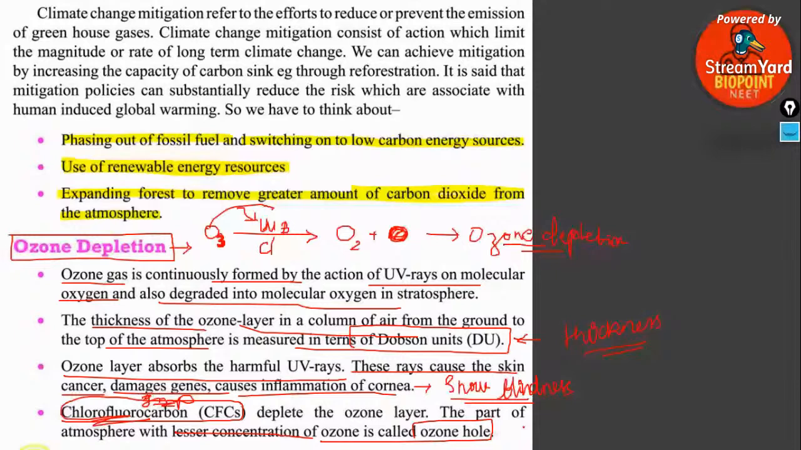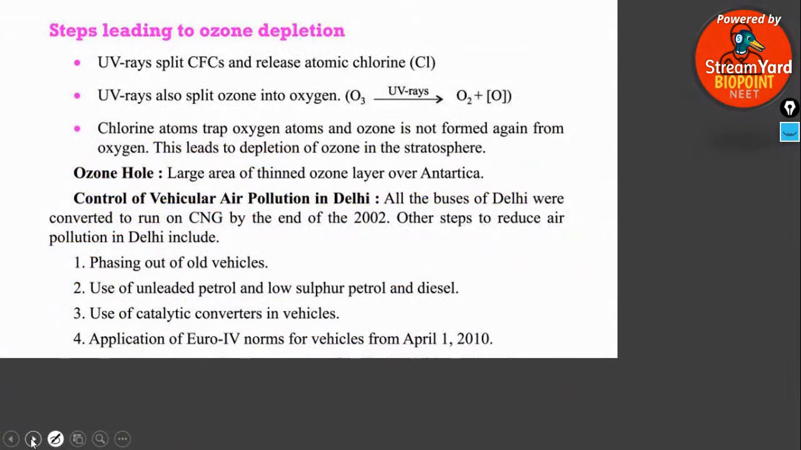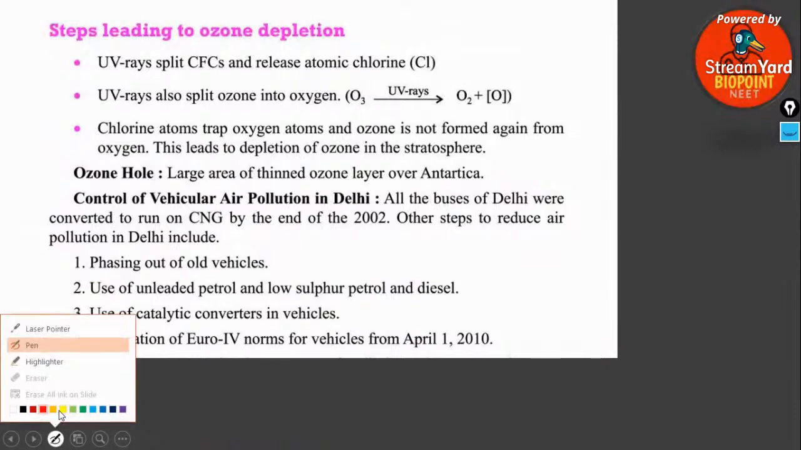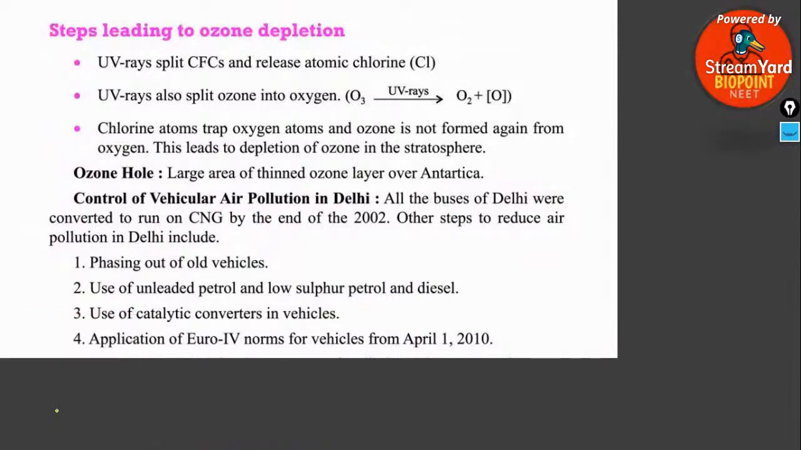Is it clear? Give me thumbs up on the chat box if this topic is clear. Then let's move on to the steps leading to ozone depletion. If it is clear up to there, just hit the thumbs up on the chat box.